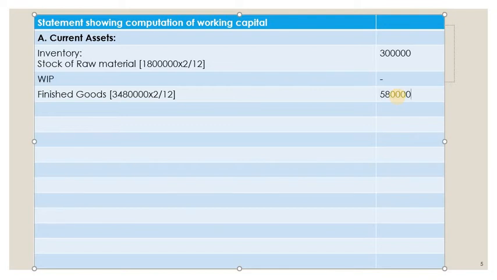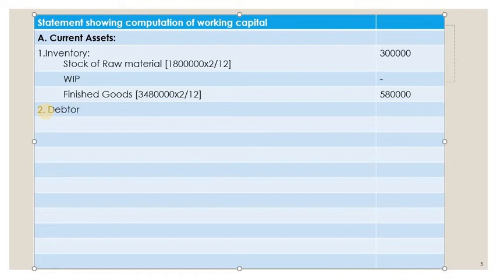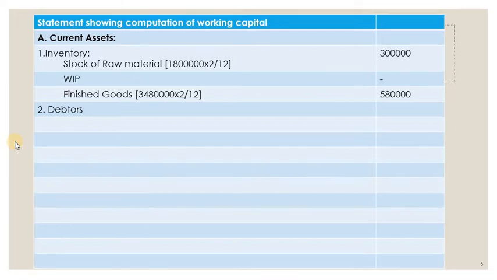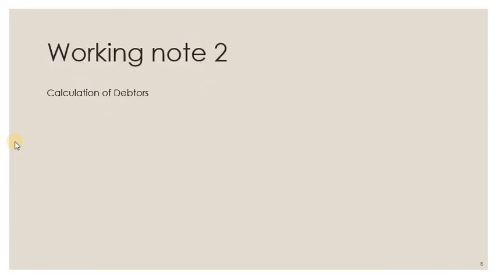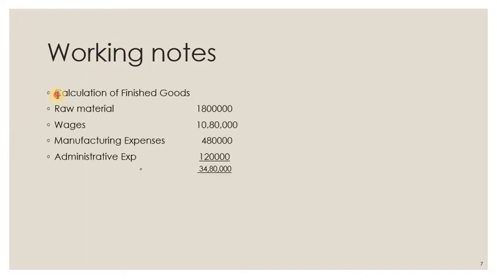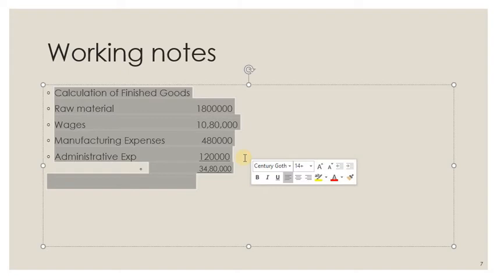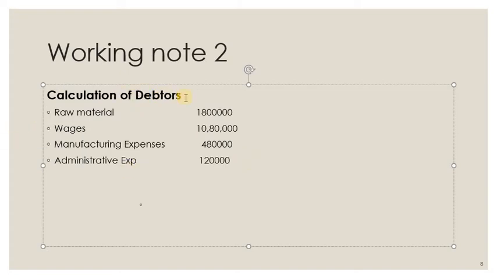Okay. Now the second one is debtors. Again, debtors information is not there. It is given 3 months credit period, but sales is given. We cannot calculate on sales, so we have to calculate the cost of production or cost of sales. Let's again calculate working notes. I'll copy this because it is the same as the calculation of finished goods, but one thing we have to add. What is that? Sales promotion, a selling expense. How much is the sales promotion? It's given in the problem. Sales promotion is again 1,20,000.